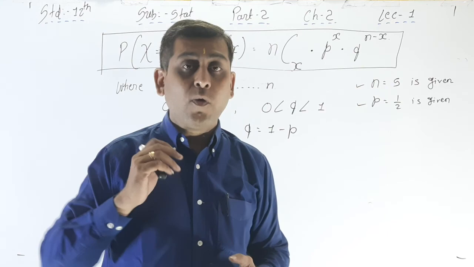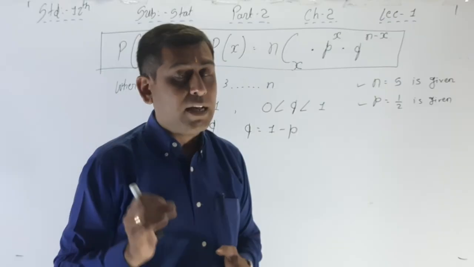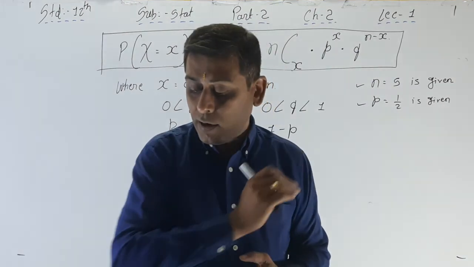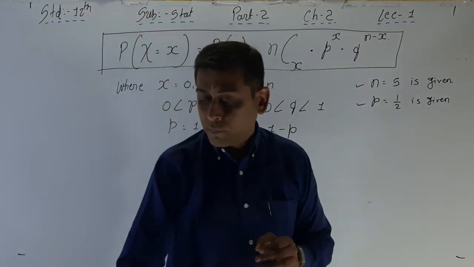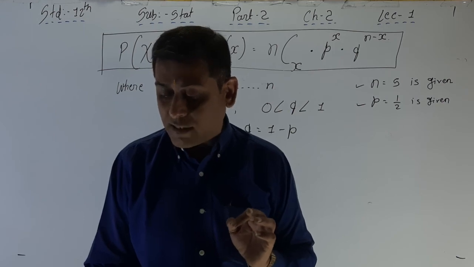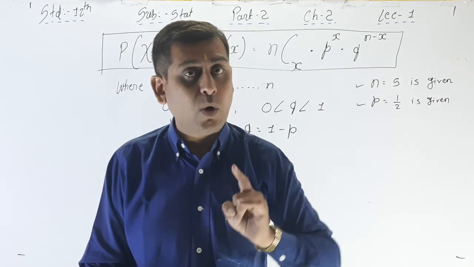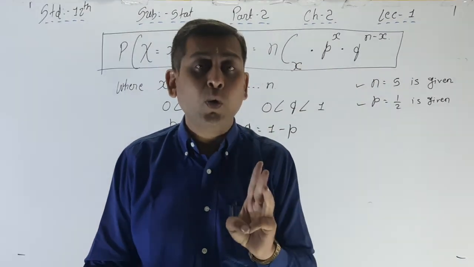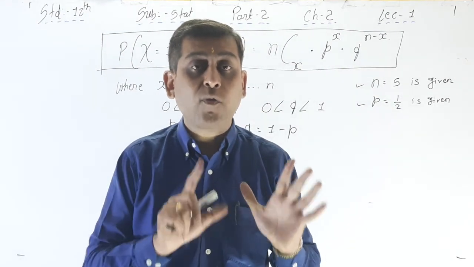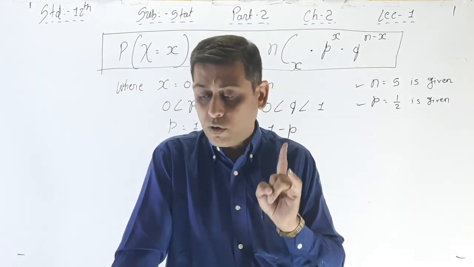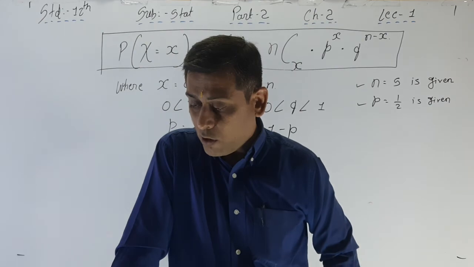So if the value of n as well as the probability of success p is given, then the probability of each possible value of x can be determined. We can find each and every value of x, that is 0, 1, 2, 3, 4 and 5, and determine its probability.